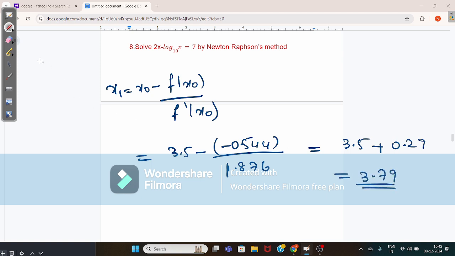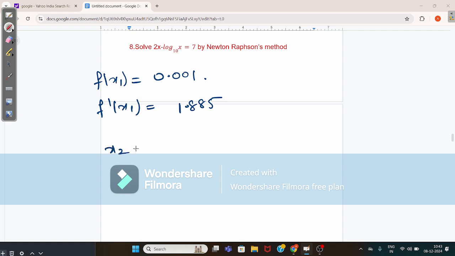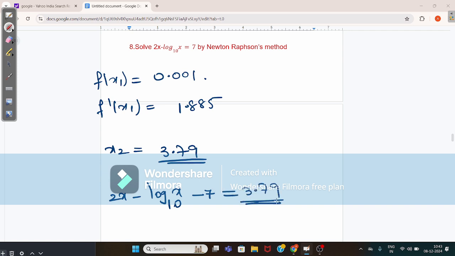Okay, similarly, if you calculate the value of f of x1, it gives the value 0.001, and the f dash of x1 value becomes 1.885. Now the x2 value, when you substitute all these values, is 3.79. So 2x minus log of x base 10 minus 7 is equal to 0, and 3.79 is the required answer we have.